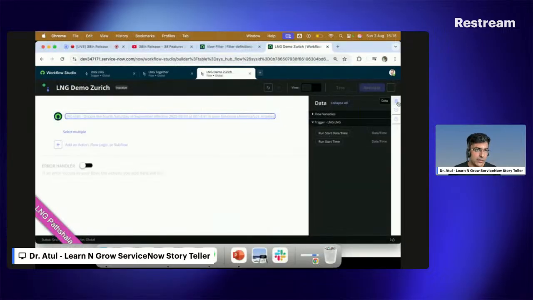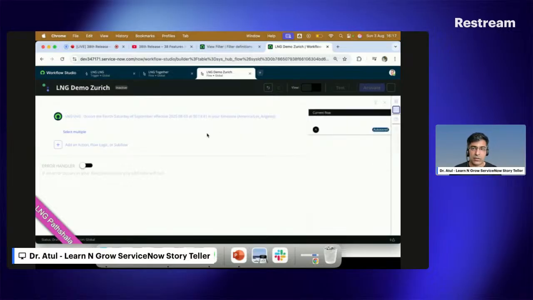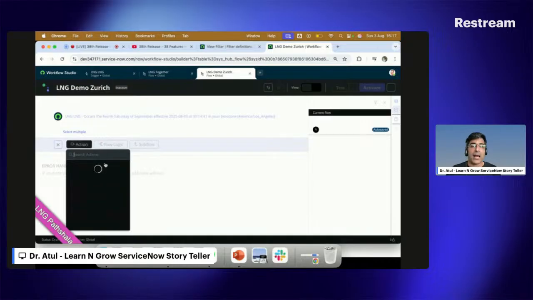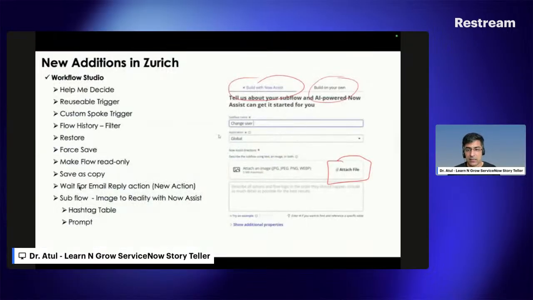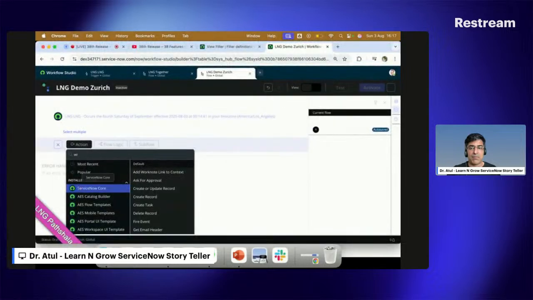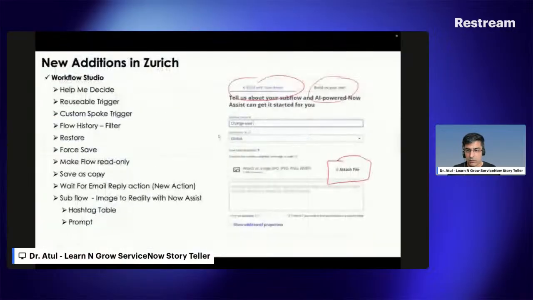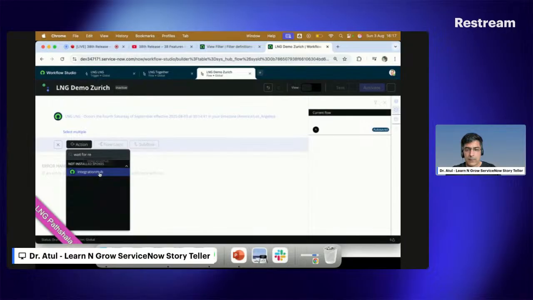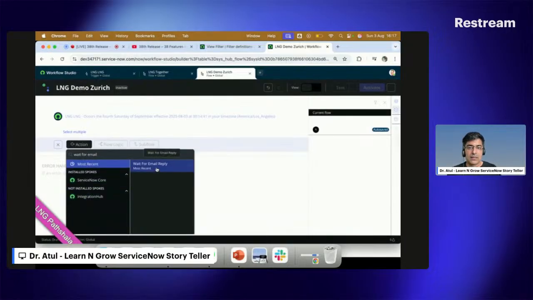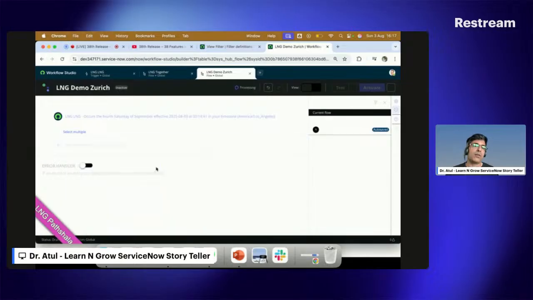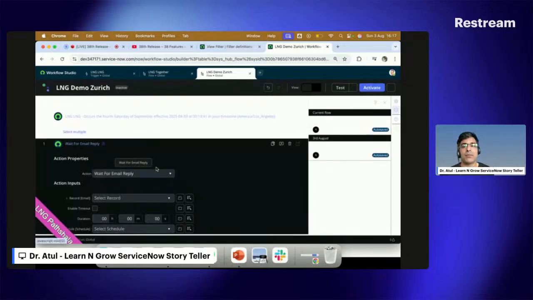Now flow history. You can see this clock icon has been added in two places: one in the Zurich, one in the deferred widgets, and second is this one. If I click on this, I can see my plugin here. Let's say I'm adding a new action. One more action has been added by ServiceNow: Wait for email reply. This was recently added because sometimes there is a flow which only waits until the user replies, and then it should work.